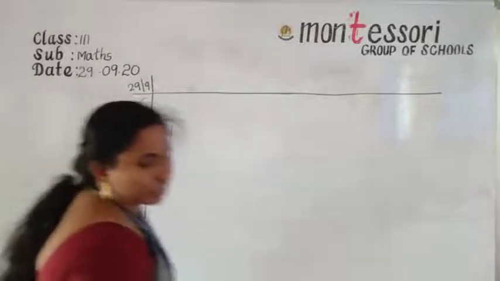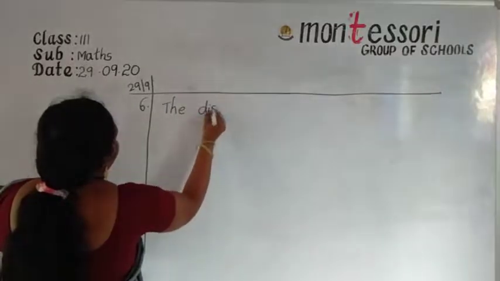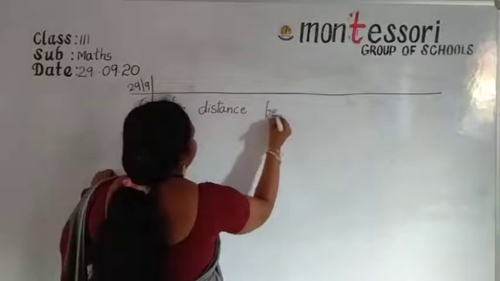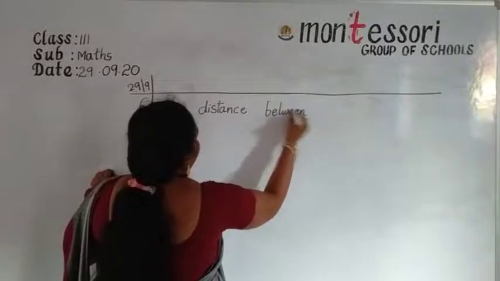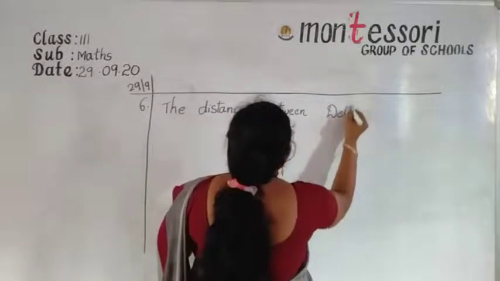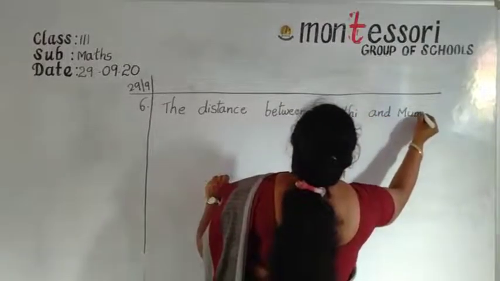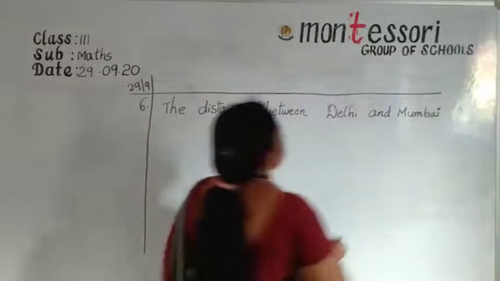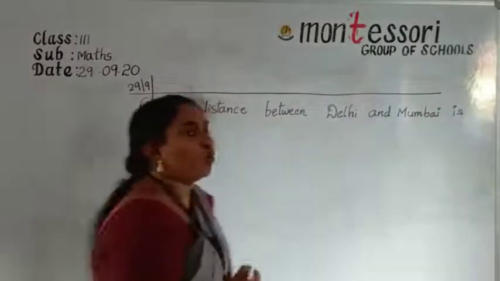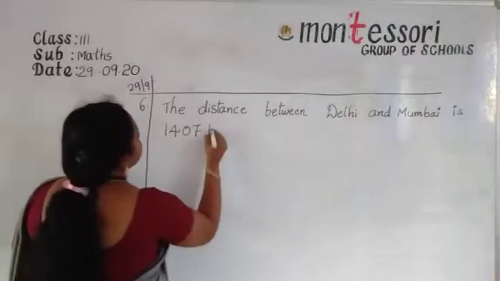So now here the distance between Delhi and Mumbai is 1407 kilometers.